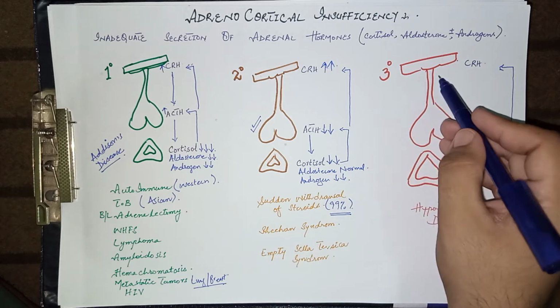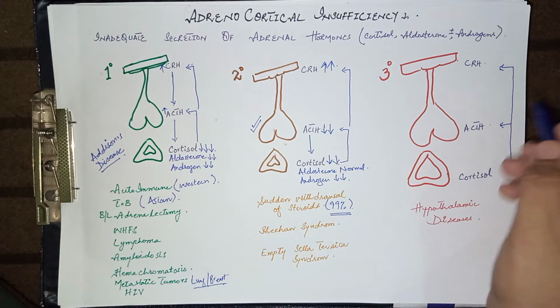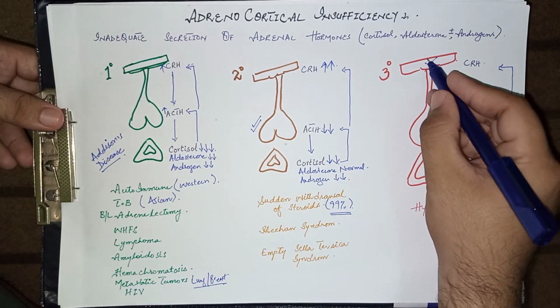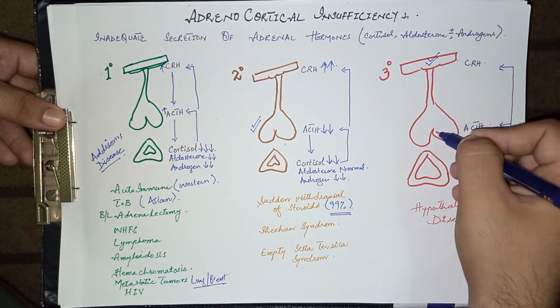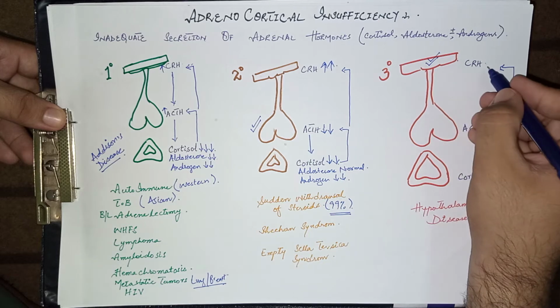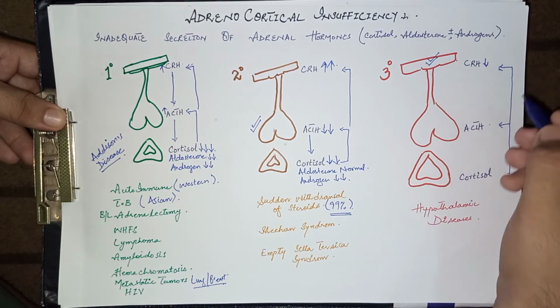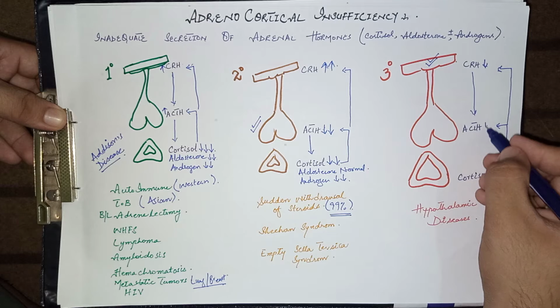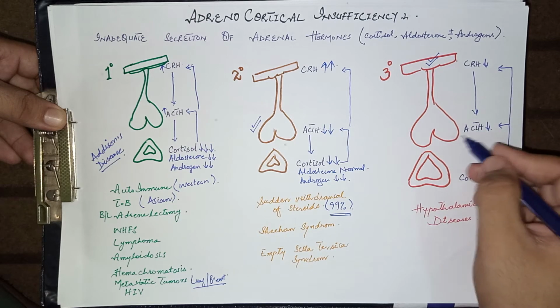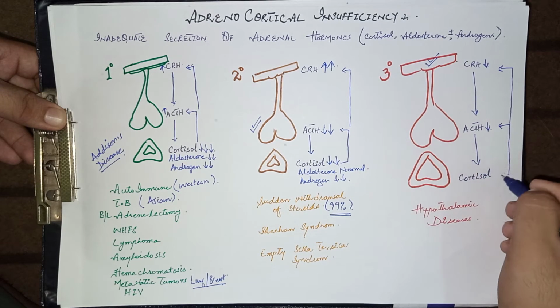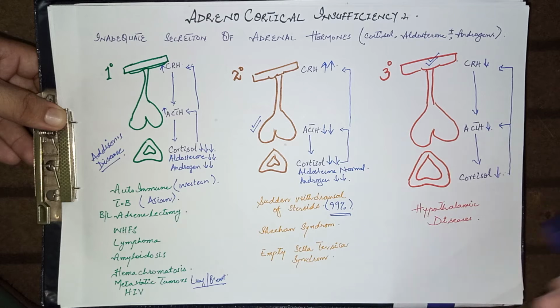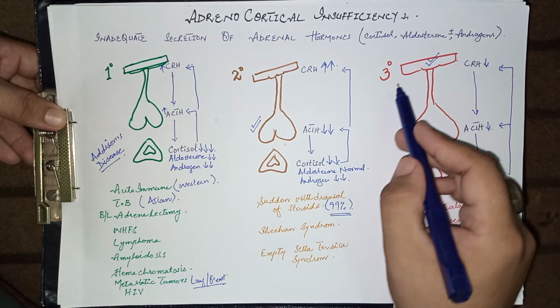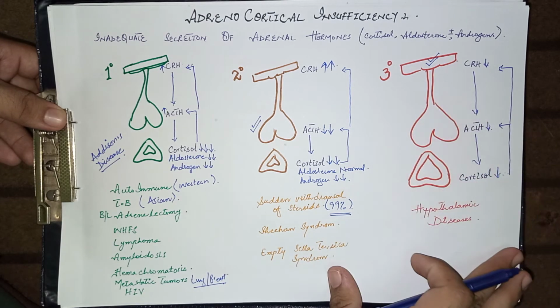Now come to tertiary adrenal insufficiency. Here the pathology lies in the hypothalamus, and the other glands are working normally. Due to reduced CRH from the hypothalamus, there is a decreased amount of ACTH release from the pituitary gland, and ultimately a reduced level of cortisol. In hypothalamic diseases, tertiary adrenal insufficiency may occur.